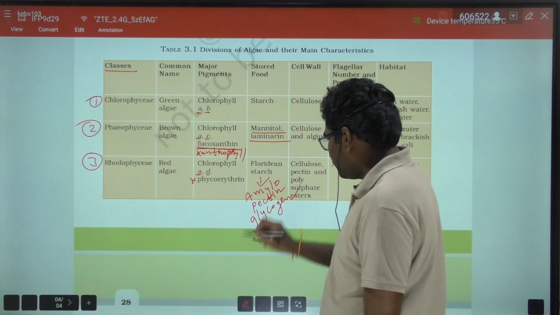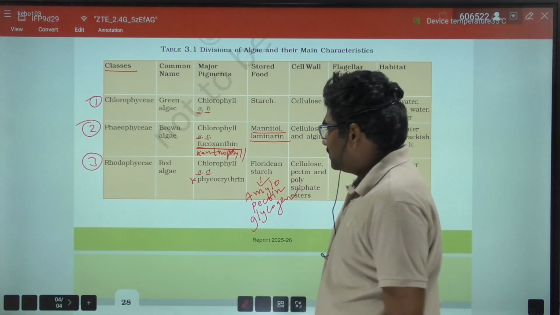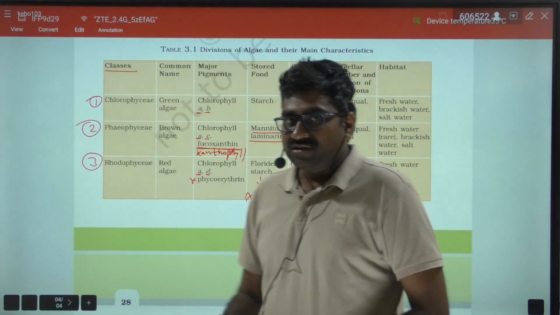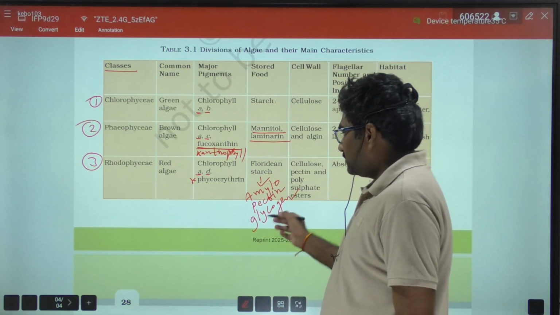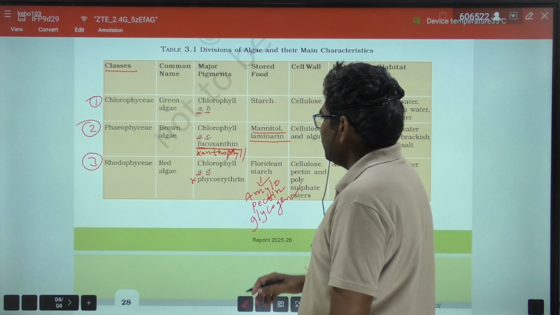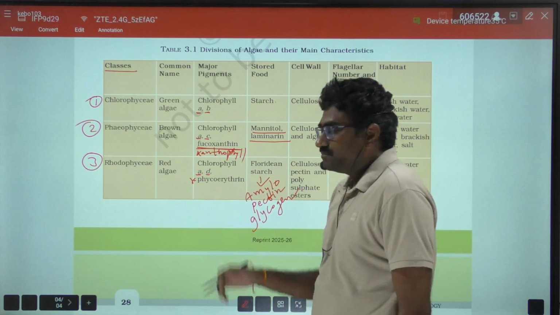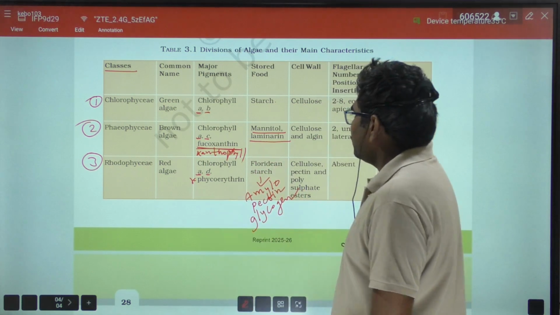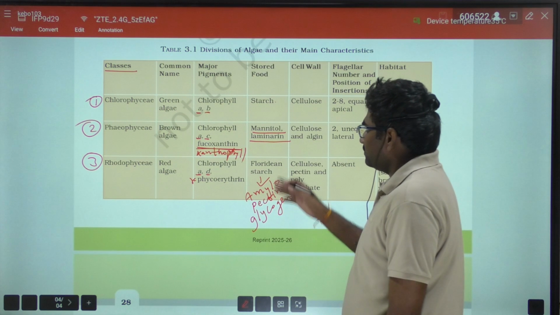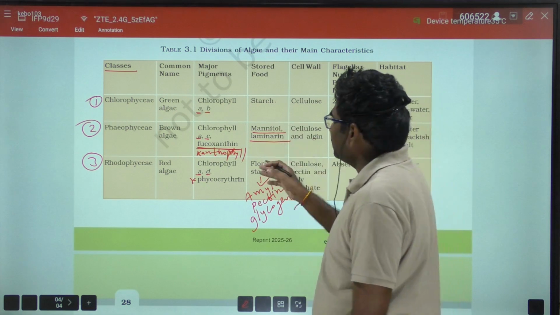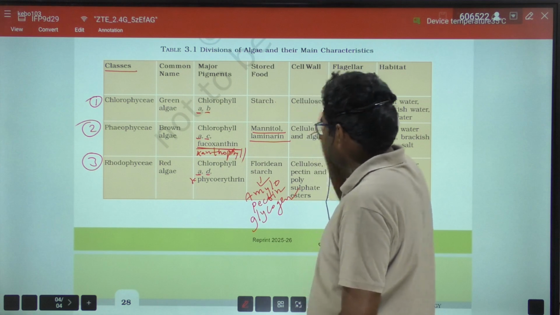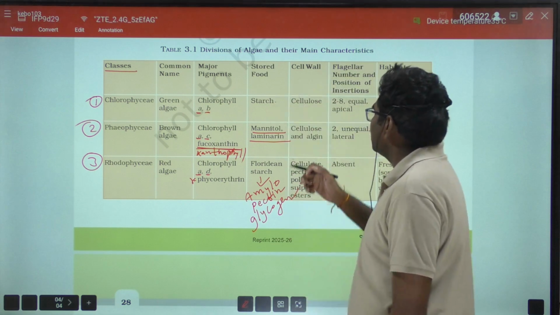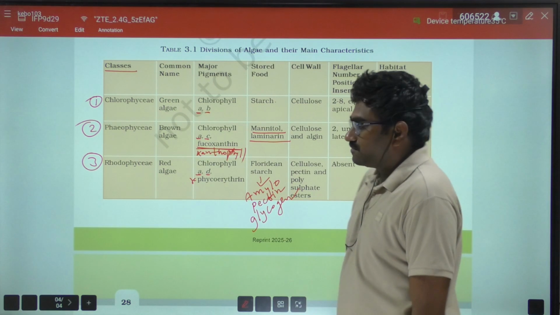It is a NEET previous question. So Floridean starch is found in the red algae, whereas in Phaeophyceae it is mannitol and laminarin, and in Chlorophyceae it is starch.